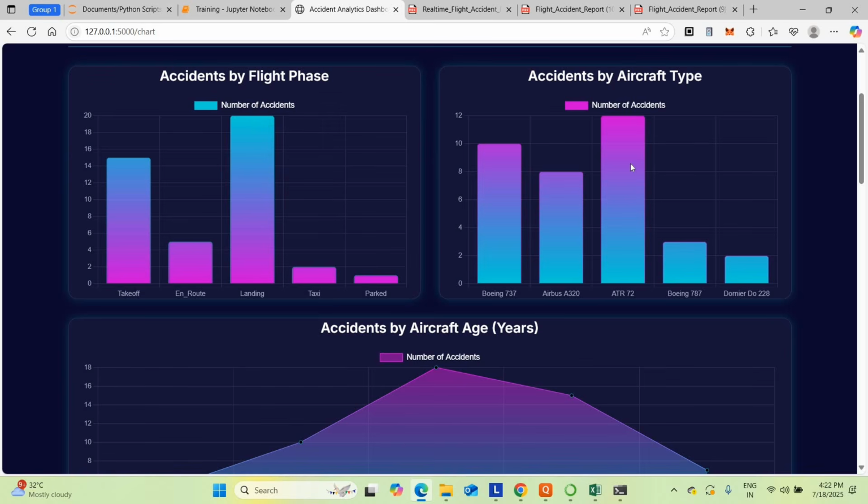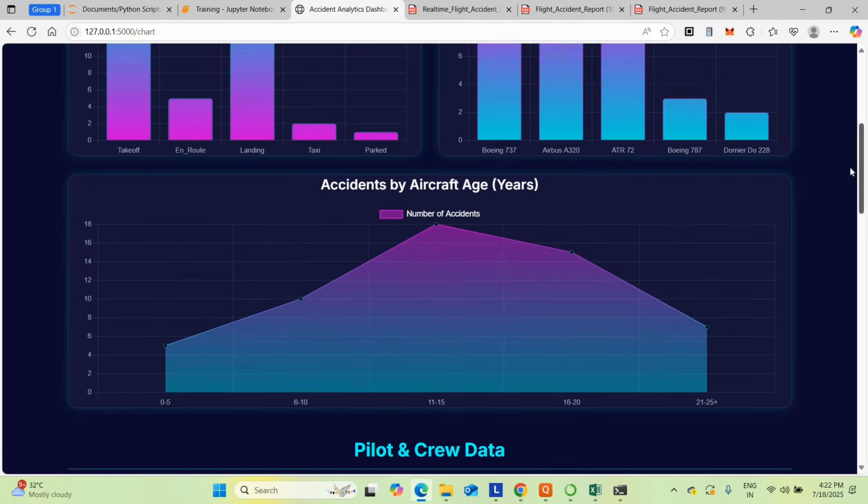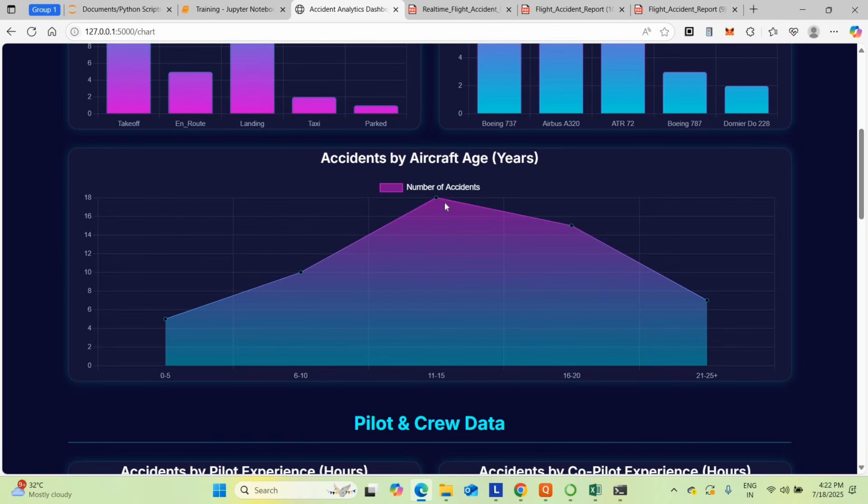Same for the aircraft type. If you're going for the ATR 72, that particular model caused 12 accidents. Next, Boeing 737 caused 10 accidents. The Ahmedabad accident also involved a Boeing flight. Accident by aircraft age: aircraft aged 11 to 15 years cause more accidents, nearly 18 accidents.